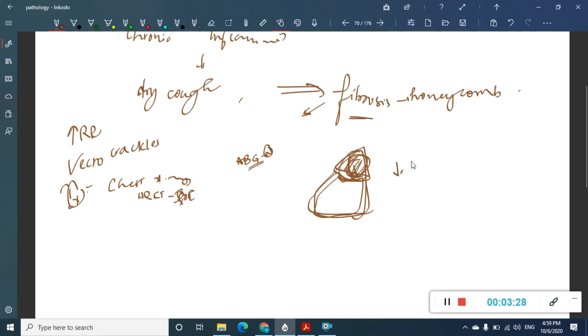So there will be a decrease in total lung capacity, a decrease in functional residual capacity, a decrease in FEV1, and a decrease in FVC also. Because there is a decrease in both FEV1 and FVC, the FEV1 by FVC ratio will be almost normal, or sometimes even increased.